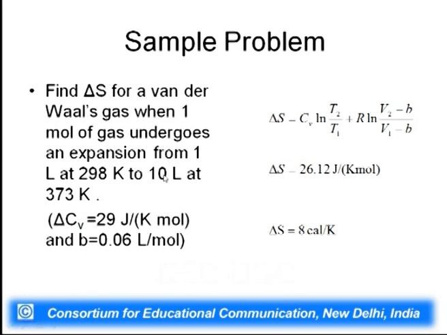If we put in all the values, for example, V1 is equal to 1 liter, V2 is 10 liter, b is given here, and Cv is given here, Cv is 29 joule per Kelvin per mole, you can calculate delta S, that is 8 cal per Kelvin.